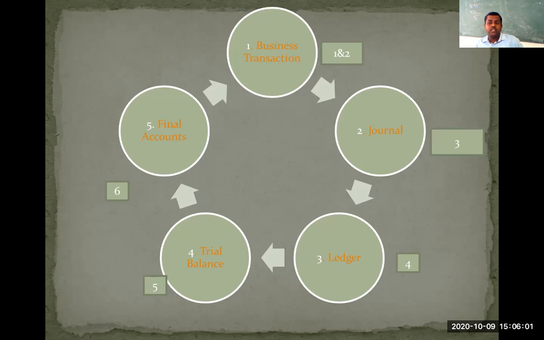At the same time, we discussed the objectives of accounting. Once again, I will repeat the meaning of accounting. It is a process of identifying, measuring, recording, then classifying, summarizing, analyzing and interpreting, and communicating accounting information to stakeholders to help them take economic decisions. That process is called accounting.